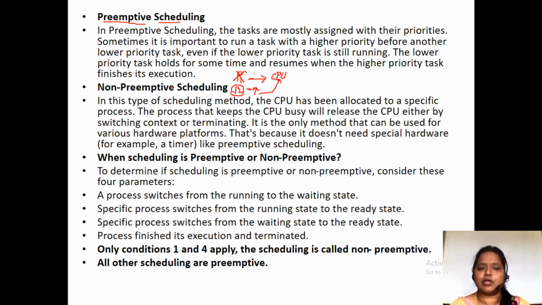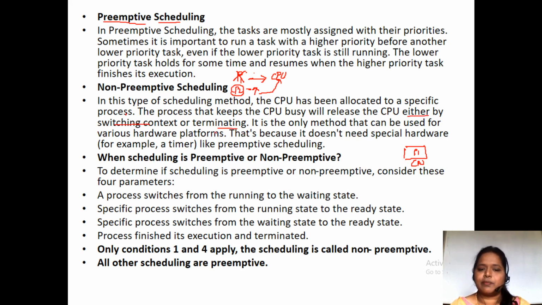When it comes to non-preemptive scheduling, the CPU is allocated to a specific process. If the CPU has been allocated to process P1, the process that keeps the CPU busy will release the CPU either by switching context or terminating.